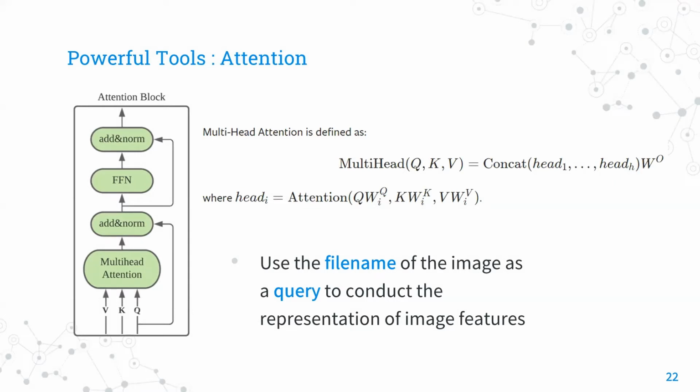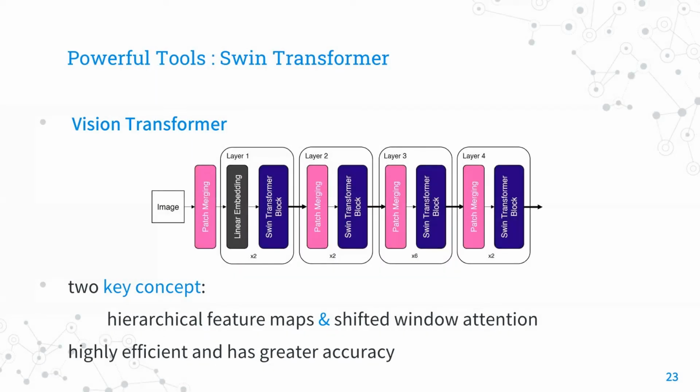An attention block similar to the self-attention block in transformers is then introduced into our model, since we want the file name as a query to conduct the representation of image features. Image features to be sent into the attention block as key and value need to be sequences. So it means that the convolutional neural network is now less suitable for this task.